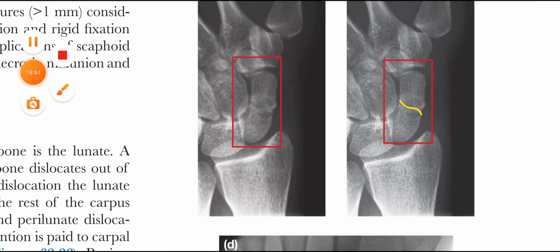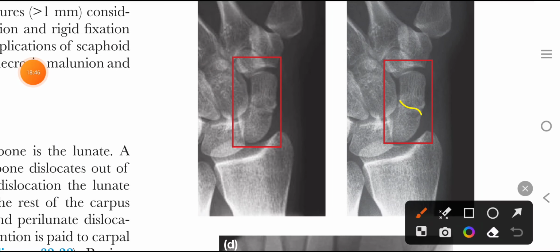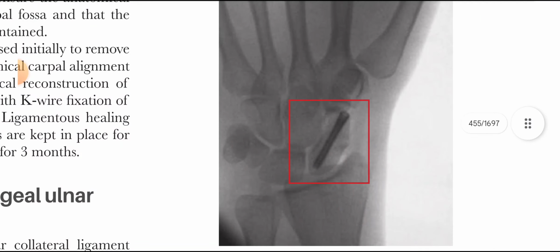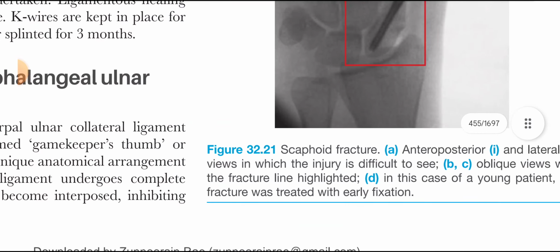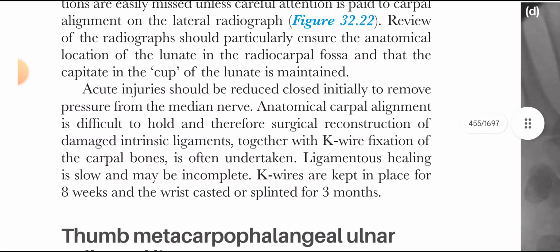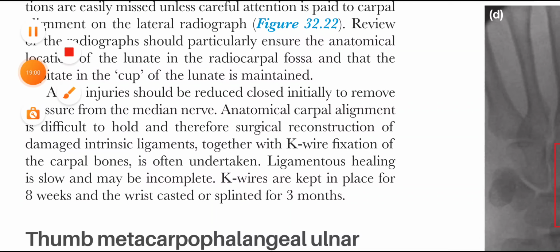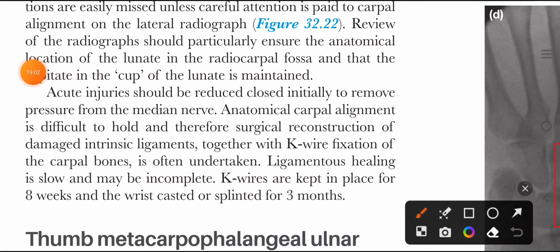This is fracture of the scaphoid and has been fixed with headless Herbert screw. For carpal instability, what we do? We do closed reduction or open reduction and fix it with K-wires. K-wire reduction and K-wire fixation.